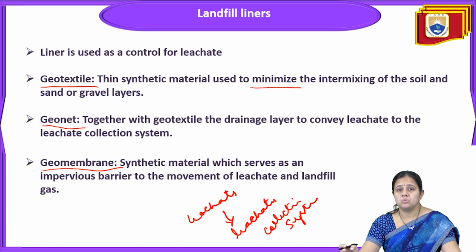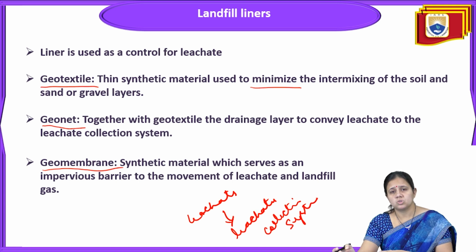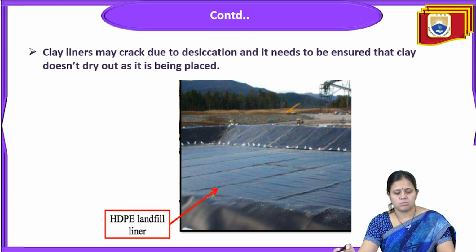These liners can be used to control the leachate: first the geotextile, then geonet and geomembrane. All are kinds of textile materials that will be put within the solid waste to filter the leachate.